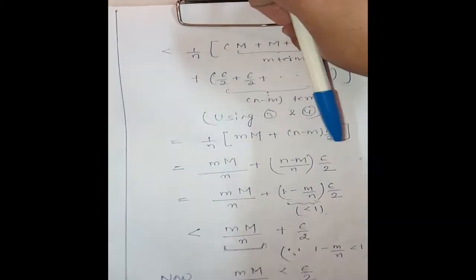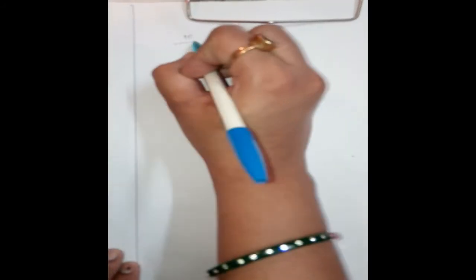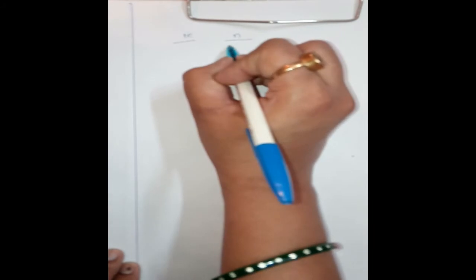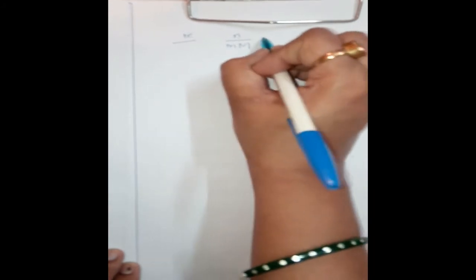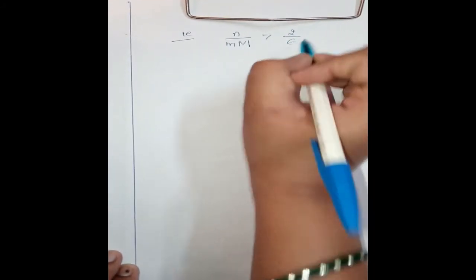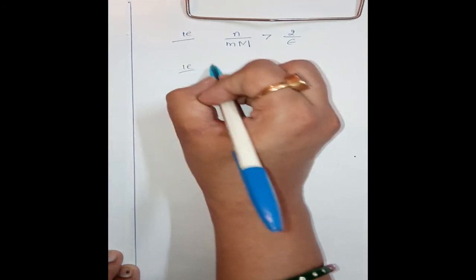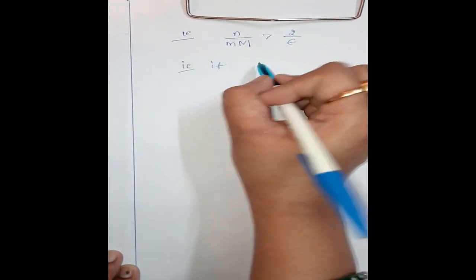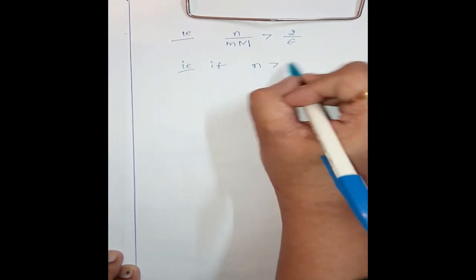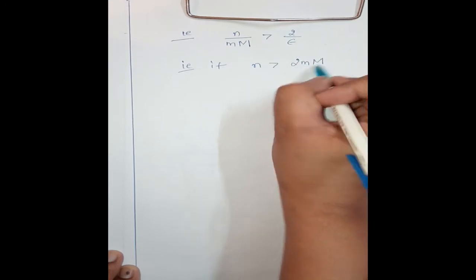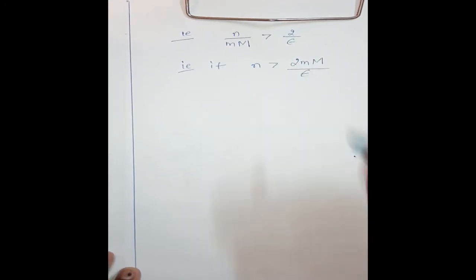That is, n by m into capital M is greater than 2 by epsilon. That is if n is greater than 2 into m into capital M divided by epsilon.